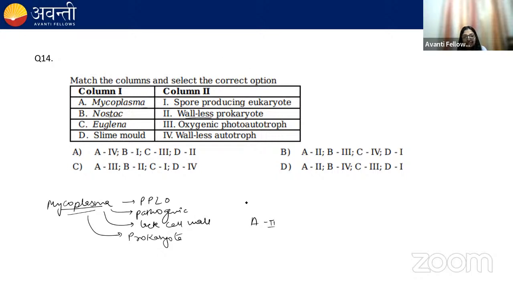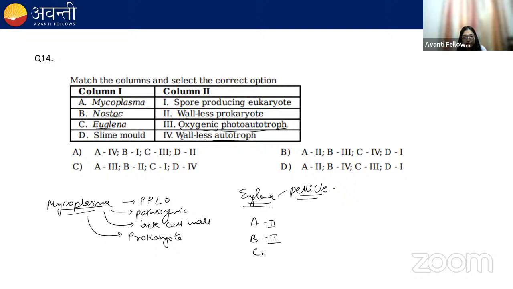Nostoc. Nostoc comes under cyanobacteria, right? And Nostoc are photogenic, they perform photosynthesis. So they are oxygenic photoautotrophs. B3. Euglena. Euglena is also photosynthetic in nature, and it does not have a cell wall. It has a protein layer which is known as pellicle. Remember this. So they are wall-less autotrophs.